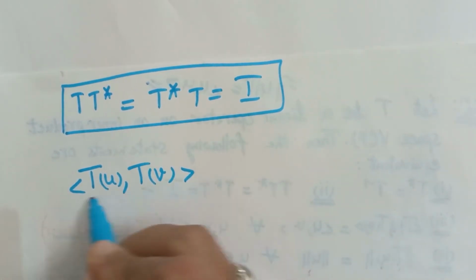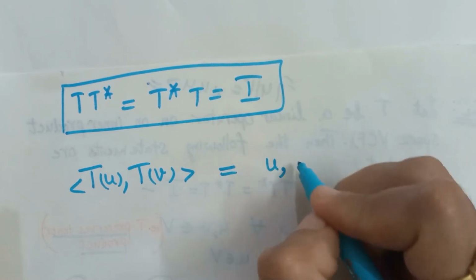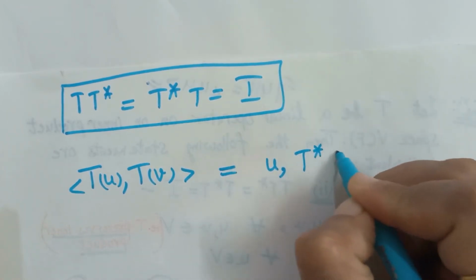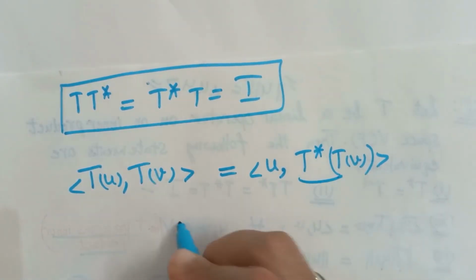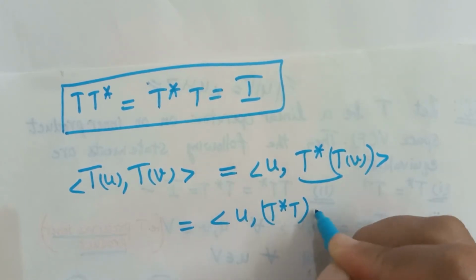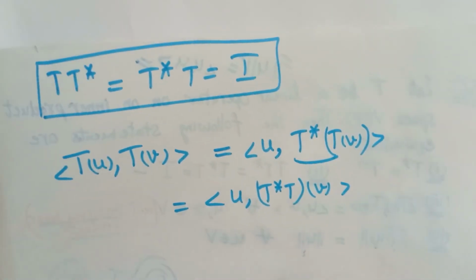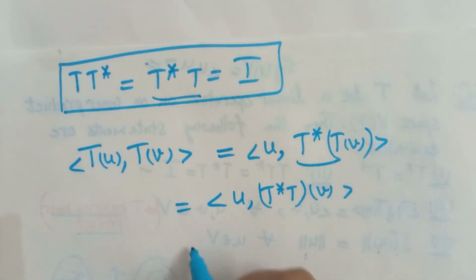So by definition of adjoint, we can write this as inner product of U with T star of T of V. By composition of mappings, we can write this as T star T of V. But according to the hypothesis, T star T is equal to identity.